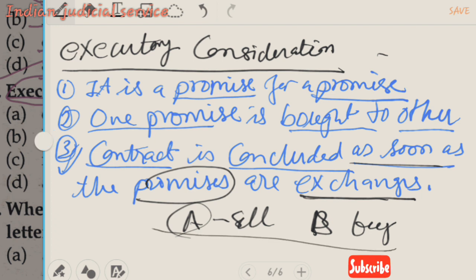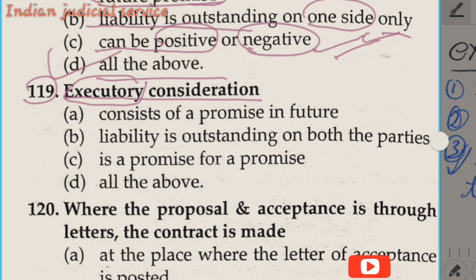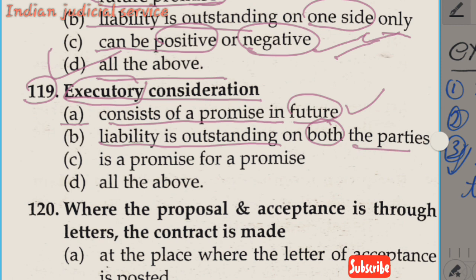Here both parties are liable. In an executed contract the liability is outstanding on one side only, but in executory consideration the liability is outstanding on both sides. This is the basic difference. Now option A, consisting of promises in future. Yes, executory consideration consists of promises in future. Option B, liability is outstanding on both parties.